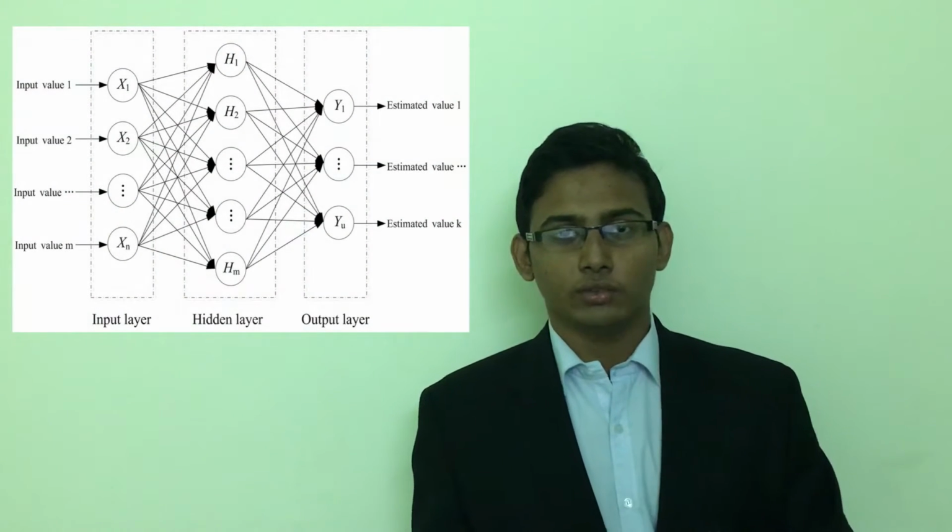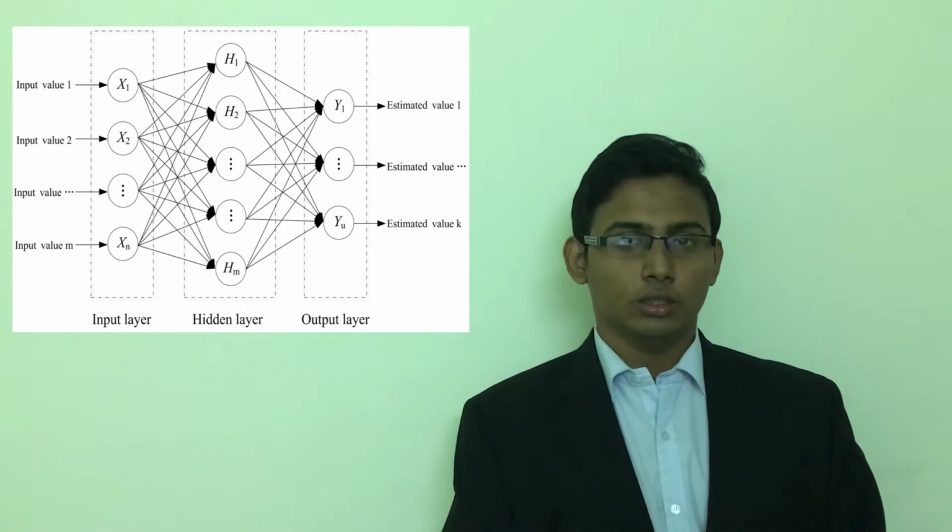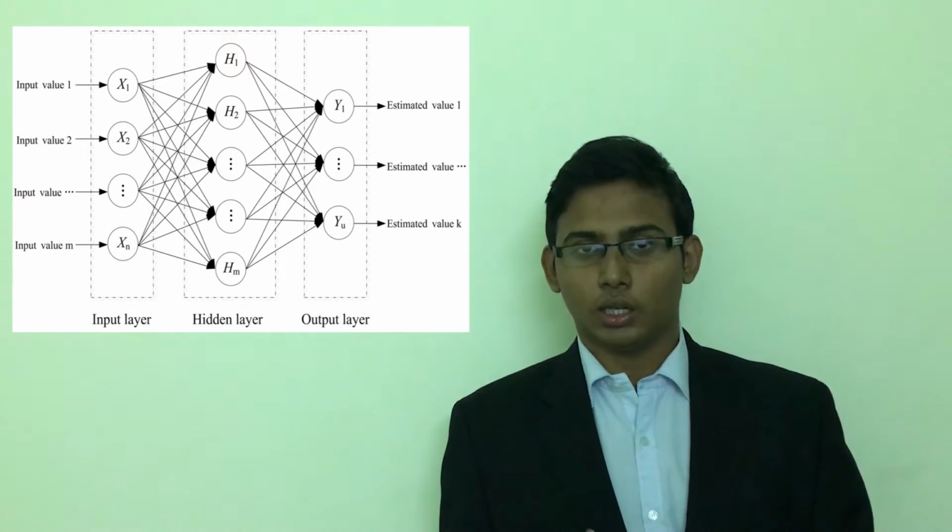So now the software that we are going to propose, or the artificial neural network that we are going to propose, has some features that we are going to explain now. So now we are going to discuss the details of our network, that is the artificial neural network's features. We have three layers, namely the input layer, the hidden layer, and the output layer.